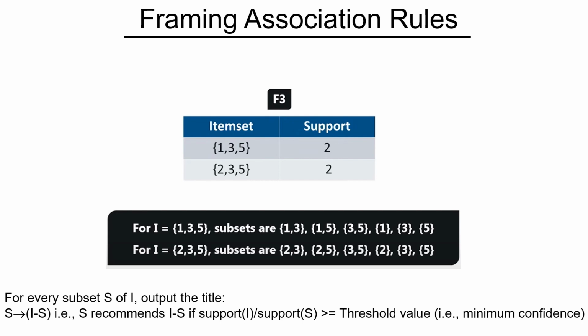So this is defined by something called the confidence value. The confidence value is a ratio of support of I to support of S, which essentially indicates that we have to put a cutoff that the item S is associating with other items in the set. So in this case, suppose we put a 60% cutoff, or a 0.6 cutoff, which means in 60% of the transactions it is associating. So we can take it and move forward from here. Now this is a general statement of the rules. Now we will apply this rule for each of these subsets and supersets and frame association rules.